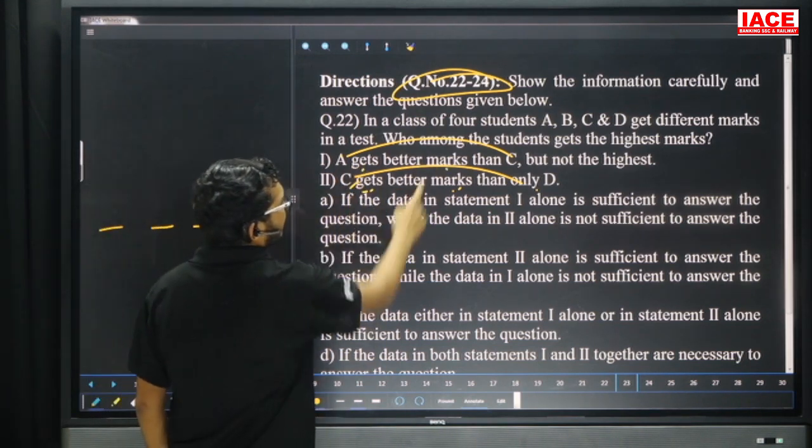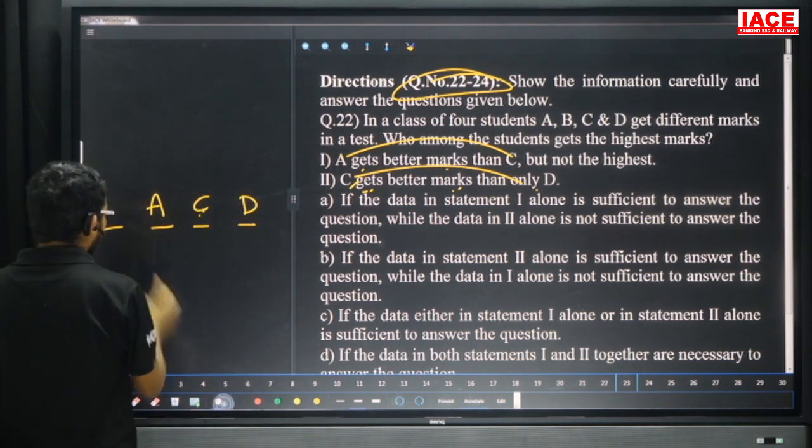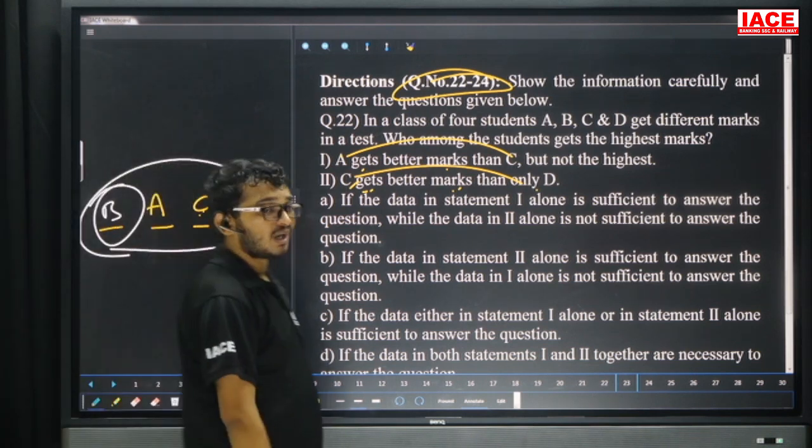A gets better marks than C, but not the highest. Now, A is more than C. Now, remaining is what? Here, B. So, by combining these two, who scored highest? B. So, to answer this one, both are required.